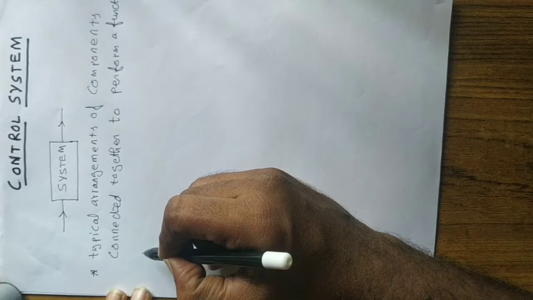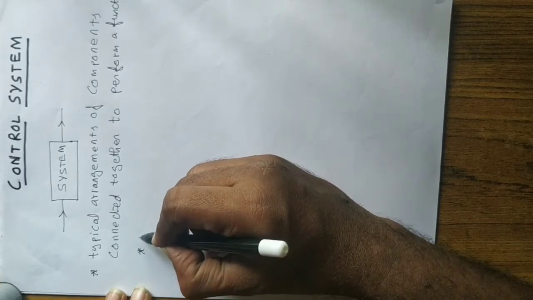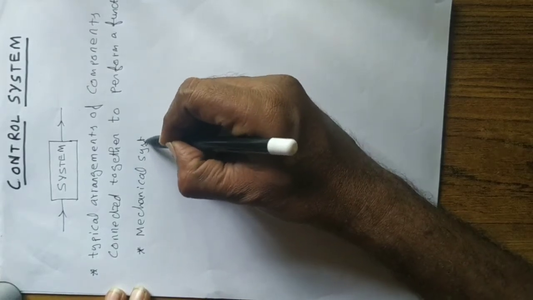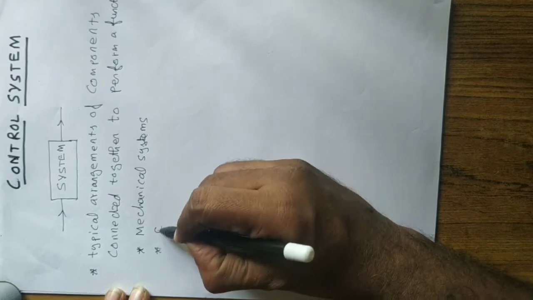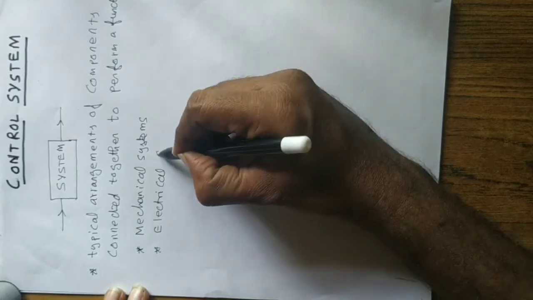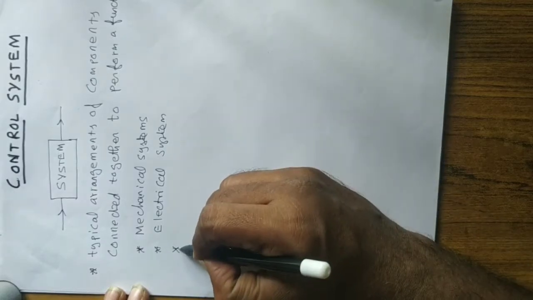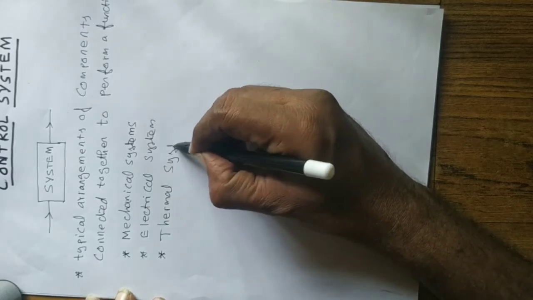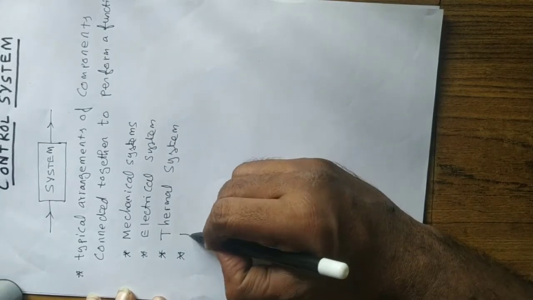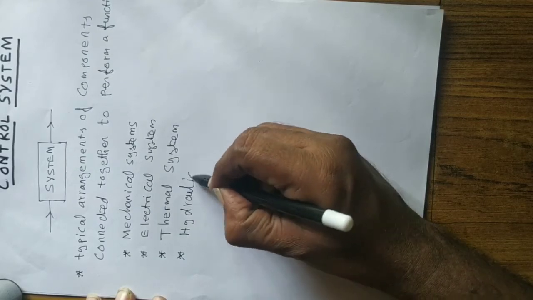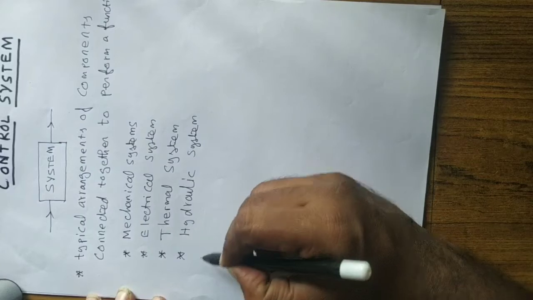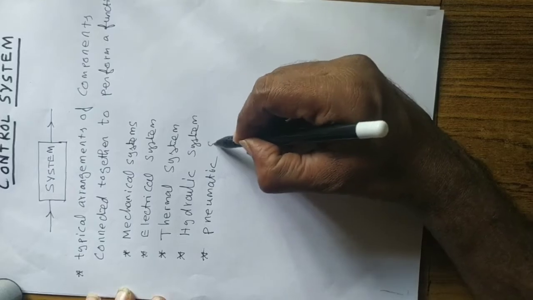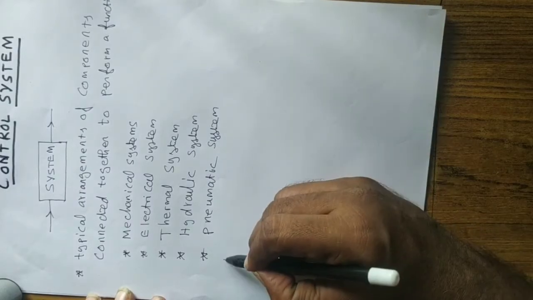In real life, physical systems are classified as mechanical systems, electrical systems, thermal system, hydraulic system, pneumatic system, and biological system.